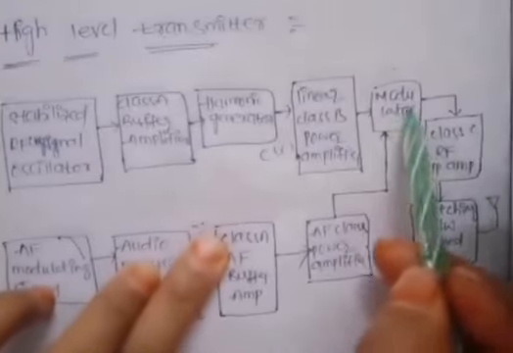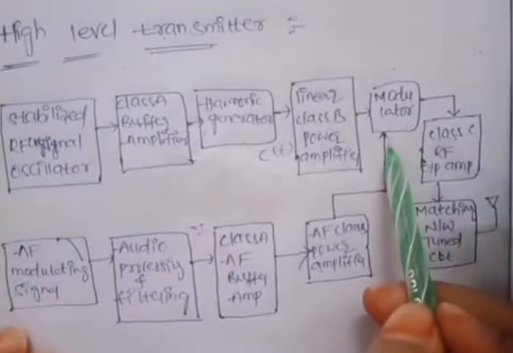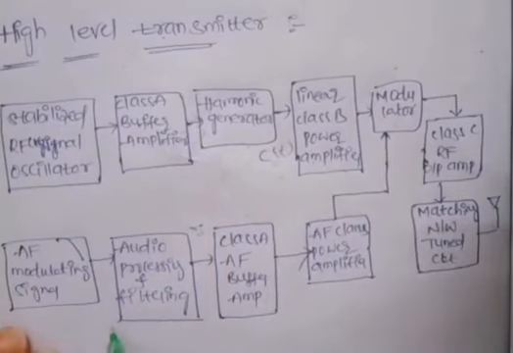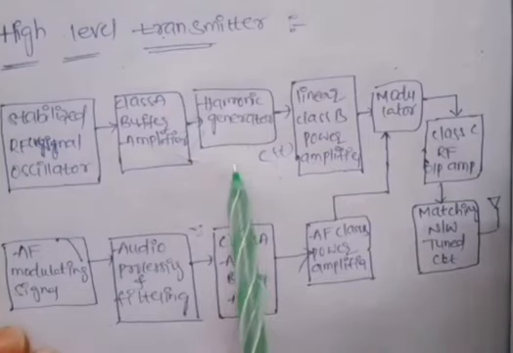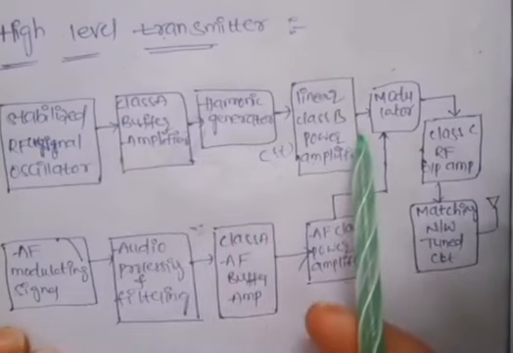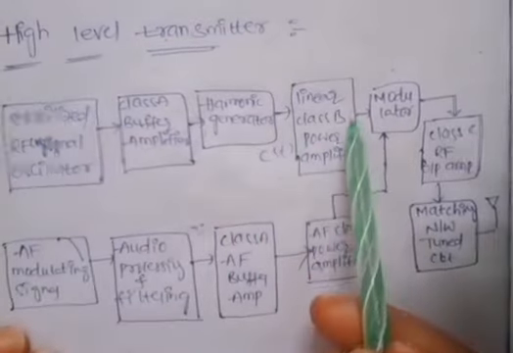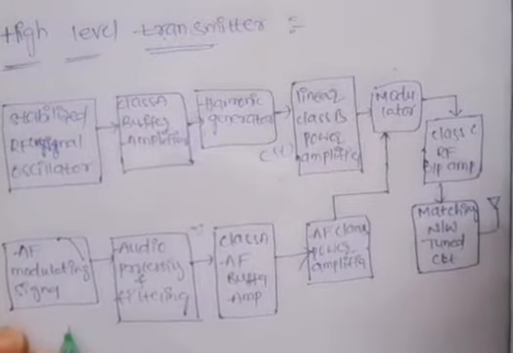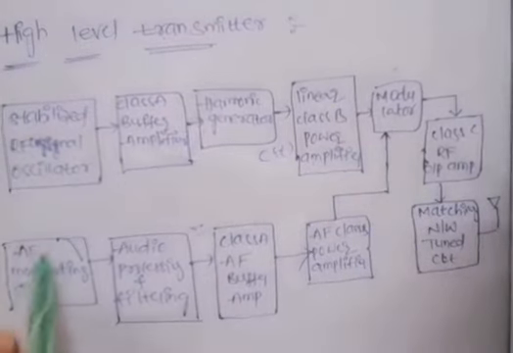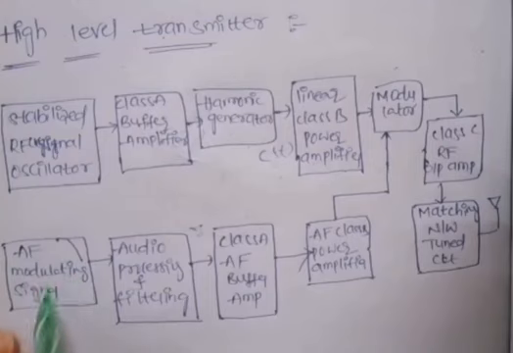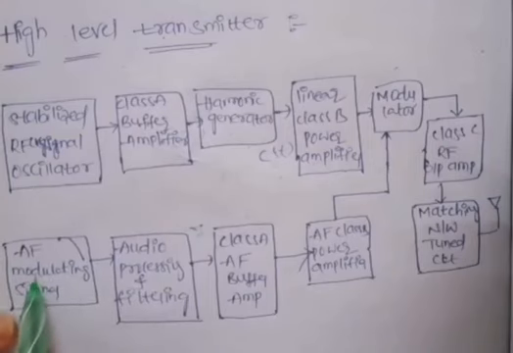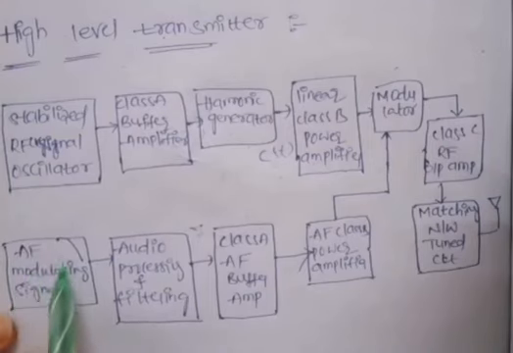Here the carrier signal is generated. For modulation, we require the carrier signal as well as the message signal. The message signal is our information signal. To carry our message signal, we require C of T, and C of T is generated by this process. Now M of T. Here you can see the audio frequency modulating signal. This network will generate the random low frequency signal.